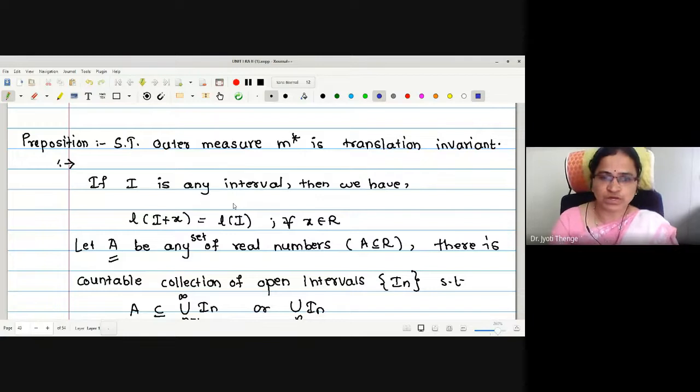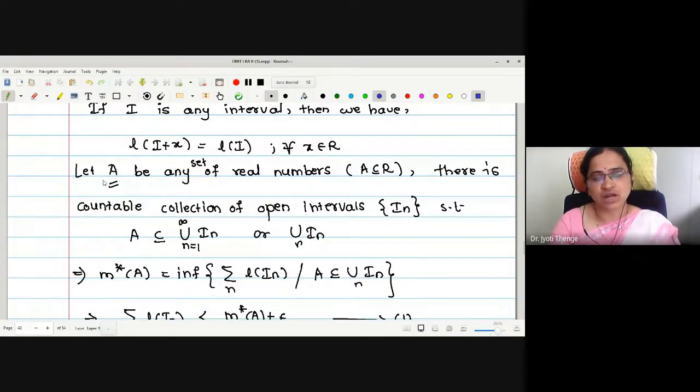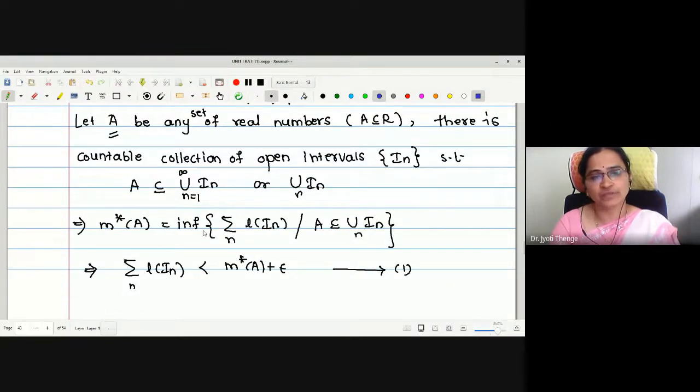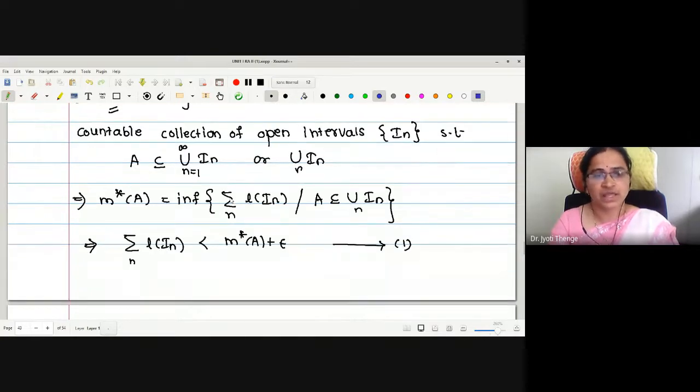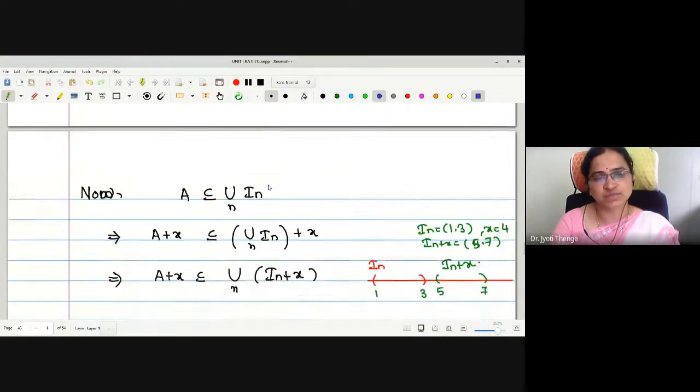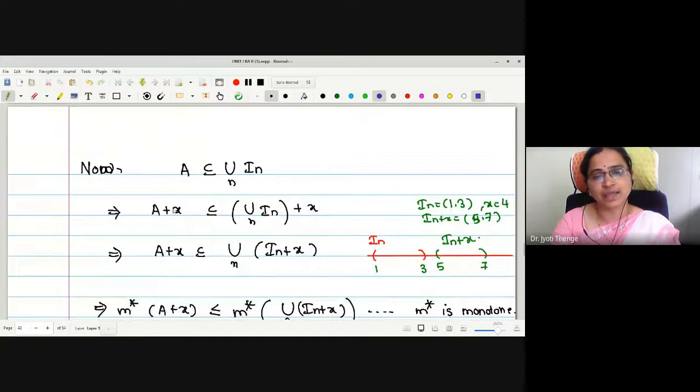In order to prove this translation invariance, we have to start with a set A of real numbers and write its open covering. Once we find the open covering for the given set A as the union of I_n, where I_n is a collection of open intervals, we can define the outer measure as the infimum of the sum of the lengths of those intervals. By the infimum property, one can find summation l(I_n) less than m star of A plus epsilon. After this, we will find the set A plus x, because our aim is to prove the property of translation invariance, so we just add an element x on both sides.